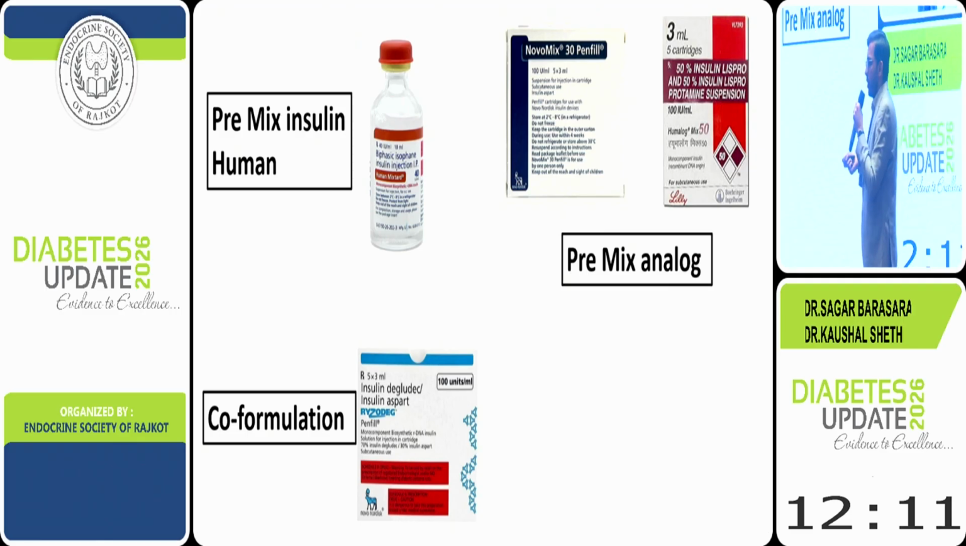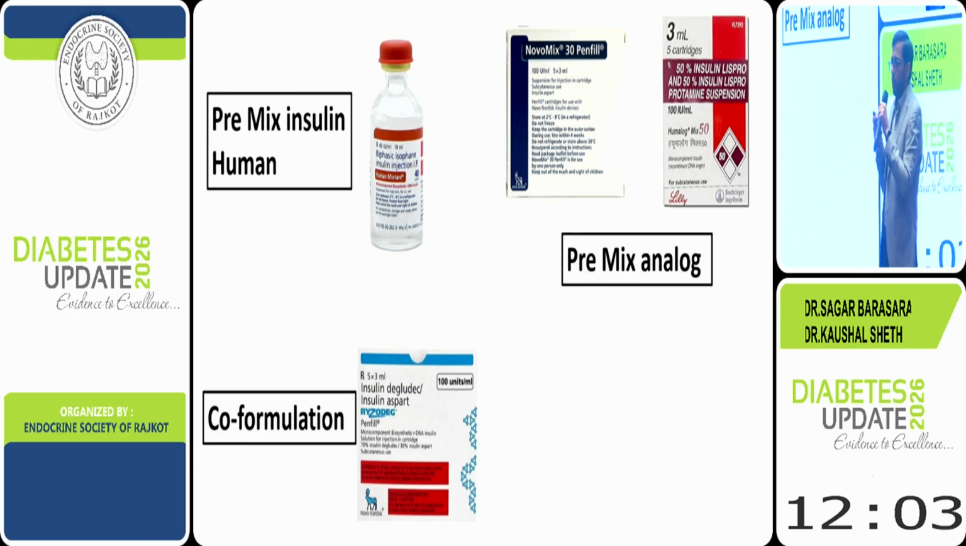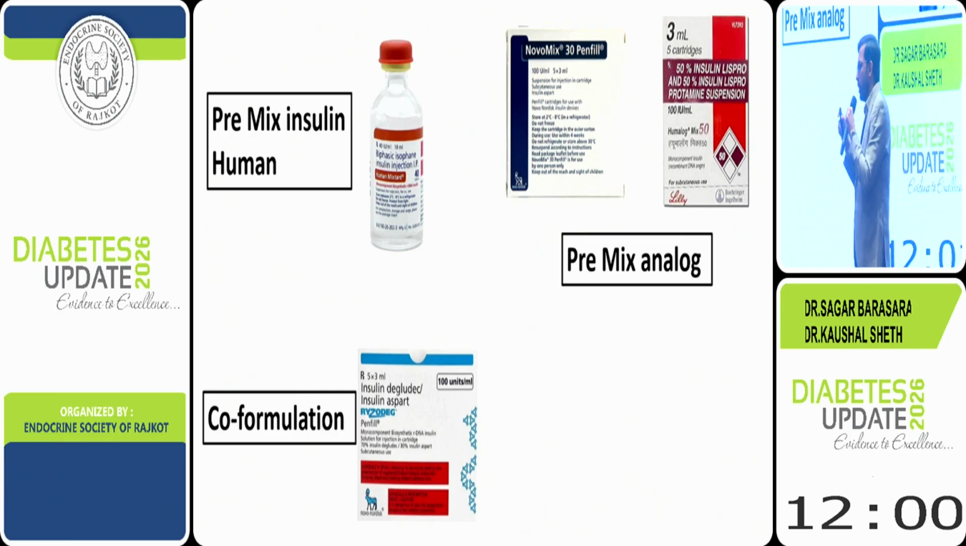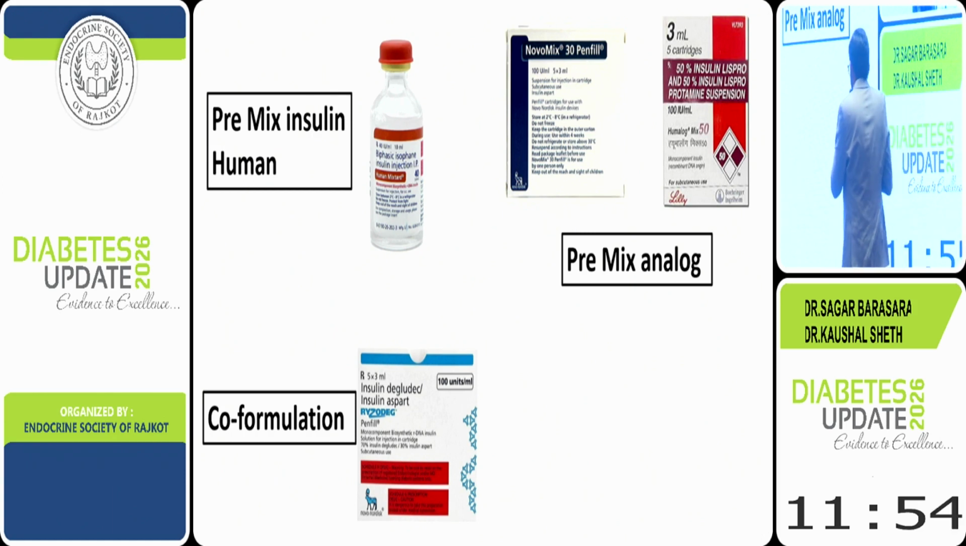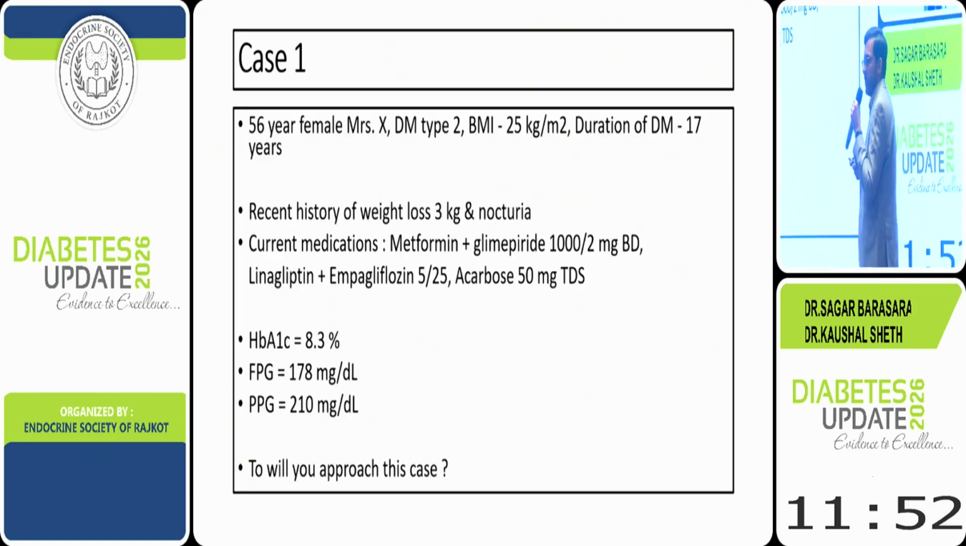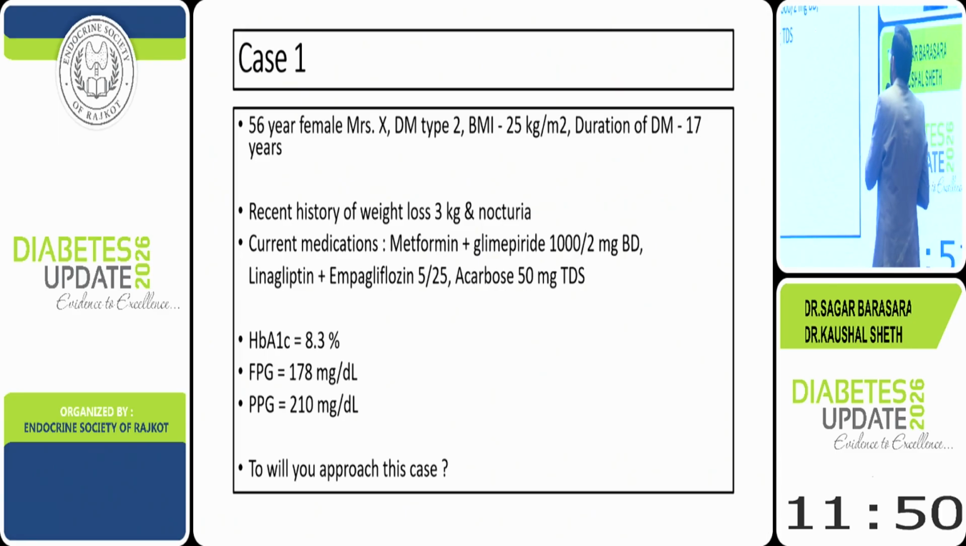And we have newer co-formulations like the insulin degludec and Aspart combination 30/70, where we don't have to mix; the molecules are evenly distributed, and we don't have to mix this insulin before injecting. So let's begin with case 1, a 56-year-old female, Mrs.